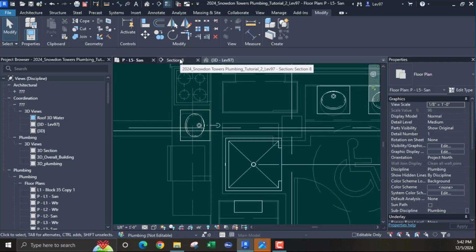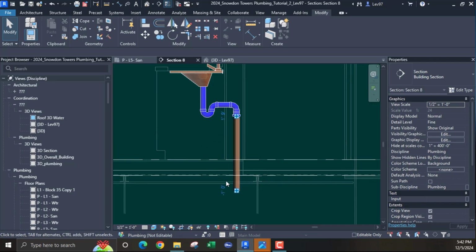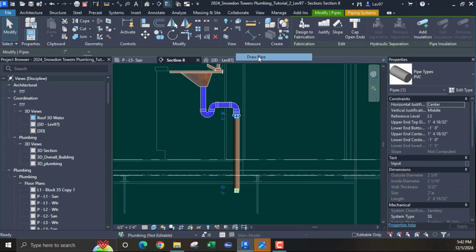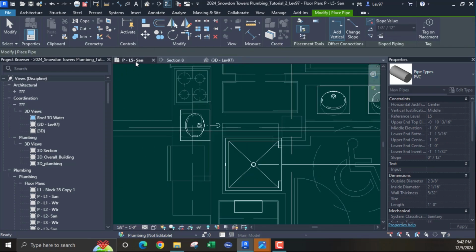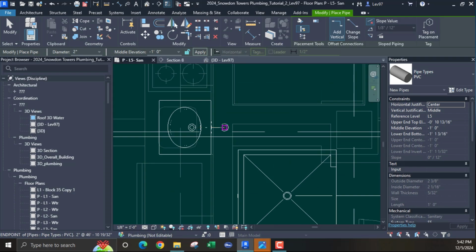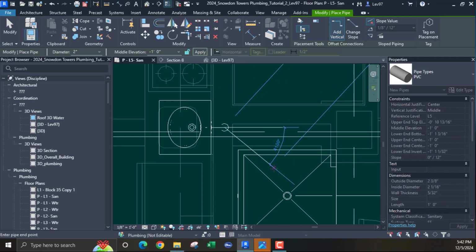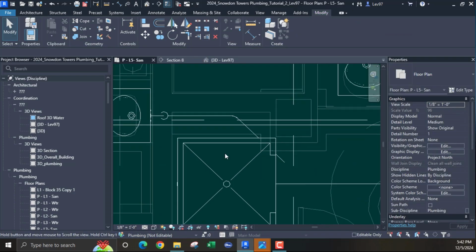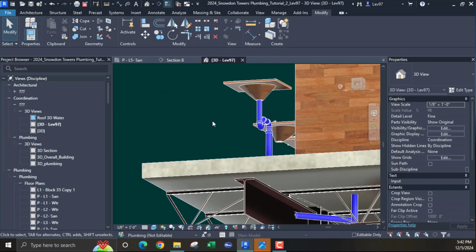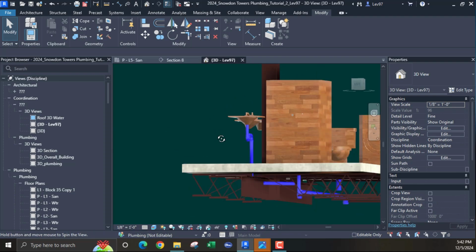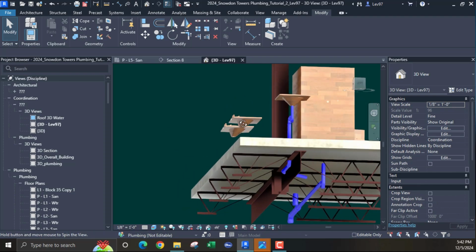Let's go back and do this. So make my connection in the section view, go back to my plan view and click here and make a 45. Maybe I should come out more. Okay, and then make my 45 here. I think that might work. Let's look at our 3D. Uh-oh, I have a beam there.